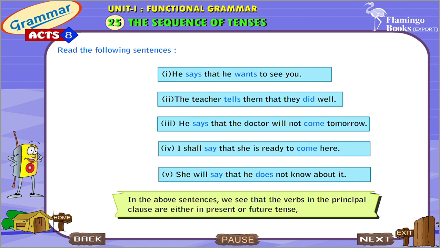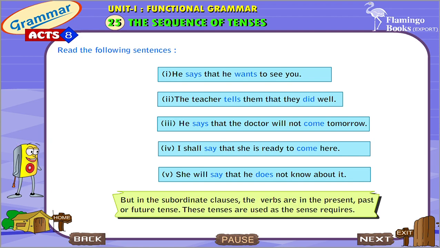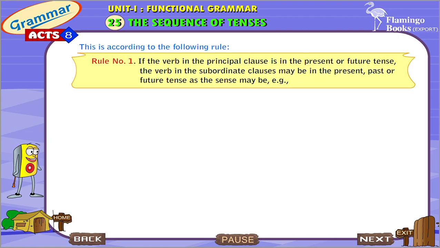In the above sentences, we see that the verbs in the principal clause are either in present or future tense. But in the subordinate clauses, the verbs are in the present, past or future tense. These tenses are used as the sense requires. This is according to the following rule. Rule number 1. If the verb in the principal clause is in the present or future tense, the verb in the subordinate clauses may be in the present, past or future tense, as the sense may be.